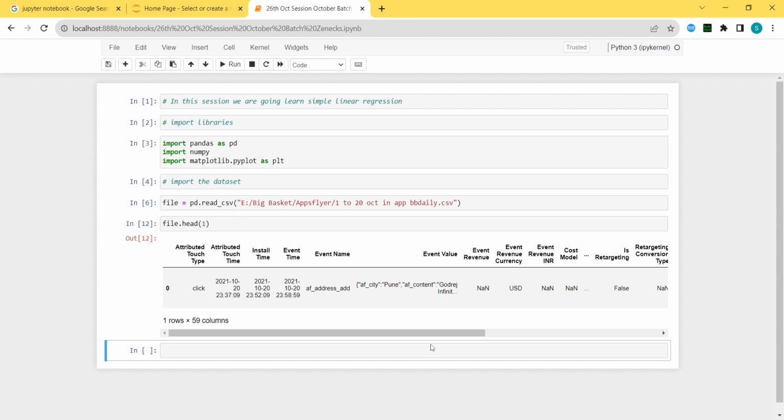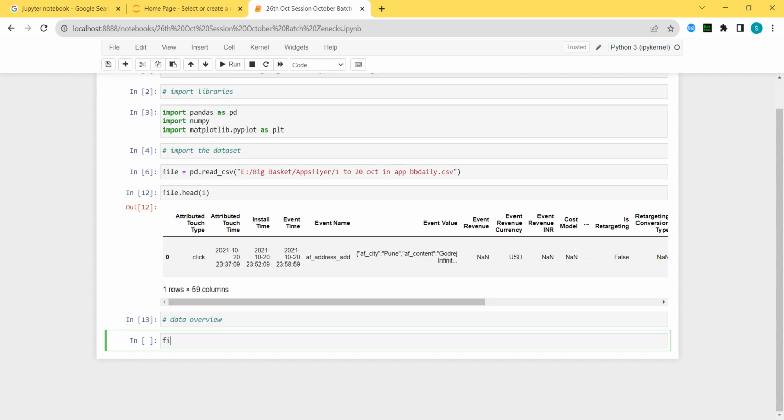Okay, now we have to start our pre-processing part, and before that we will go ahead and do the data overview. Data overview means what? My data is stored in file, and from this file I'm going to first of all check the shape.